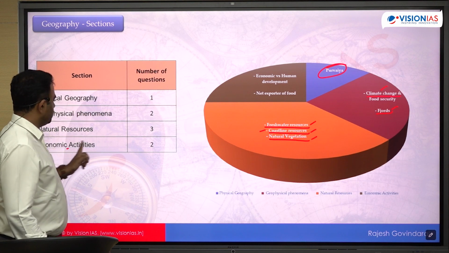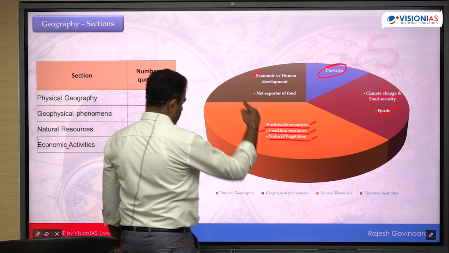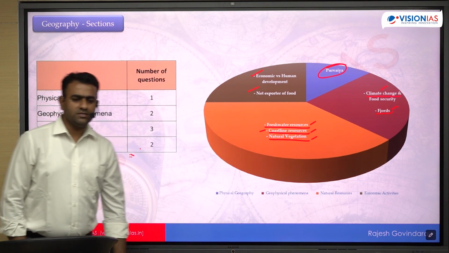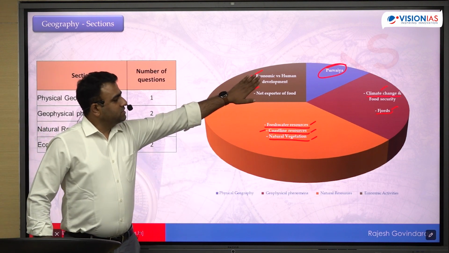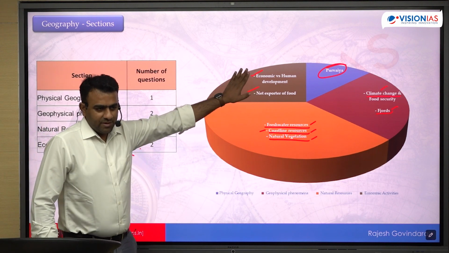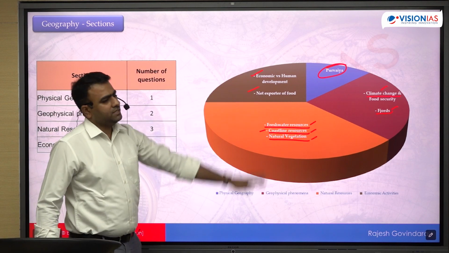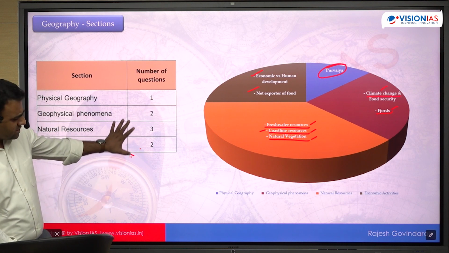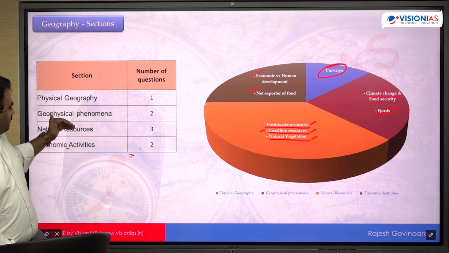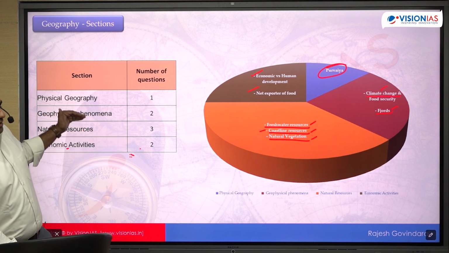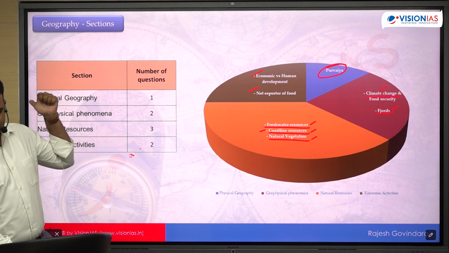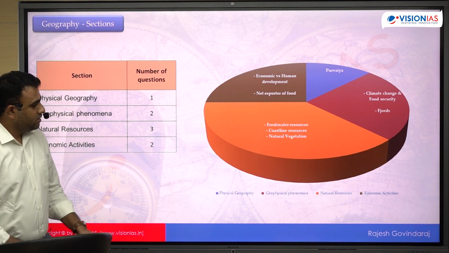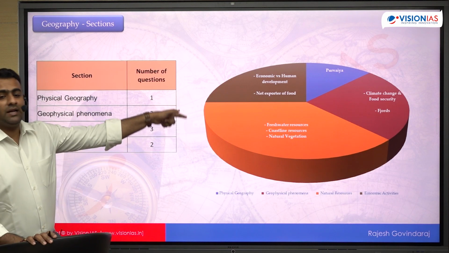Okay, economic geography, we have 2 questions: the comparison between economic and human development, and then the net exporter of food. So this will come under the agriculture topic. This is in general applicable to Indian economic development, a question on overall development. And this one is in the context of agriculture. We have a total of 8 questions. Is that clear? The weightage this year: you can see the maximum questions have come from these aspects. Out of 8 questions, 5 are from economic geography, economic activities as well as resources.